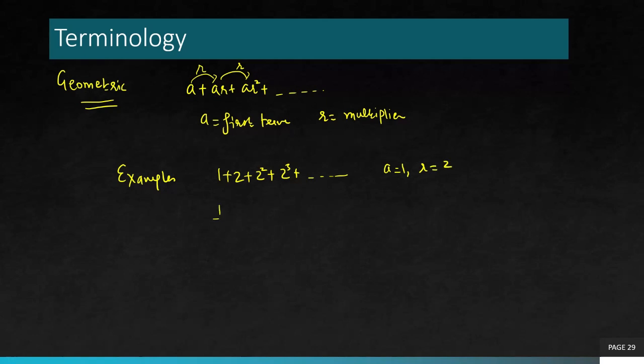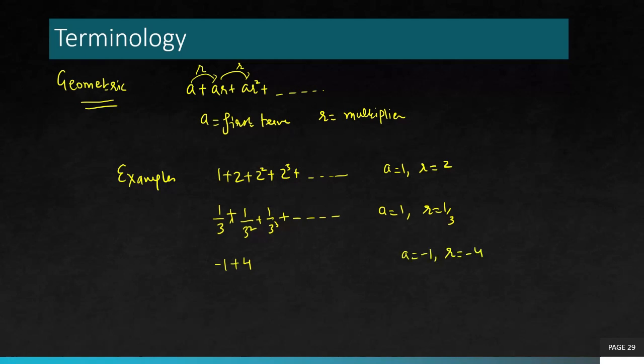Then maybe you start from 1 over 3 and the multiplier you choose is also 1 over 3. So 1 over 3 square, 1 over 3 cube and so on. So in this case, A is 1 and R is 1 over 3. You start from -1 and the multiplier you choose is -4. A is -1, R is -4.